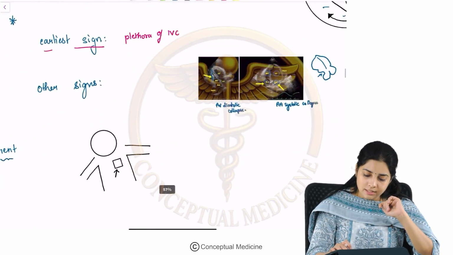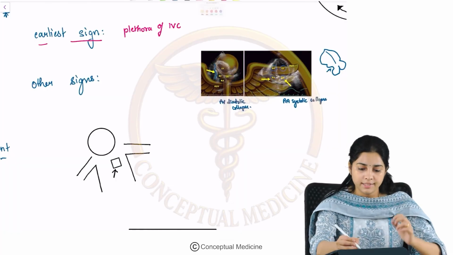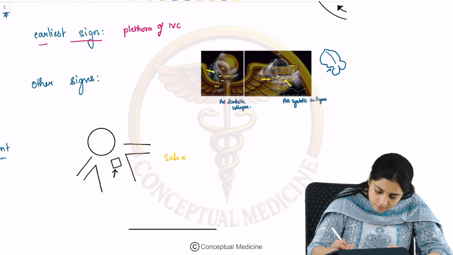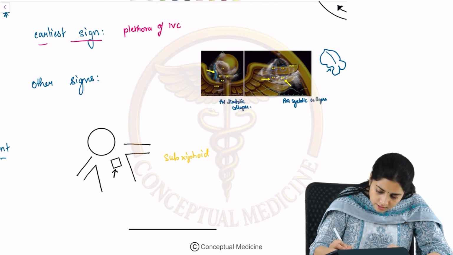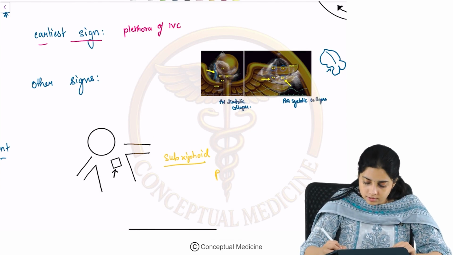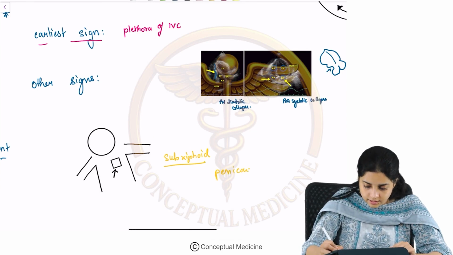Now, what is the treatment for cardiac tamponade? The treatment would be to do a subxiphoid approach. As you can see here in this line diagram, you take a subxiphoid approach and you drain out the fluid, pericardiocentesis.